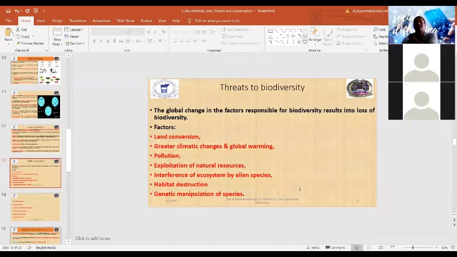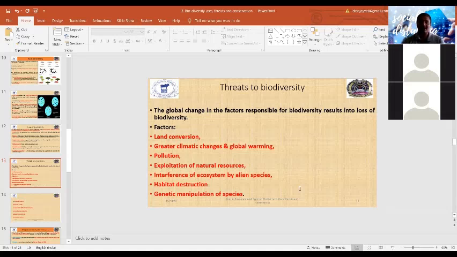Now this biodiversity is at risk of loss due to unsustainable use. So there are various factors that are responsible for threats to biodiversity. One of them is land conversion. Land conversion पता है? Forest land से agricultural land में, likewise river है, day by day we are converting into agricultural land. Likewise climate change and global warming also affect it. I think you people are very well aware of what climate change is and what global warming is.